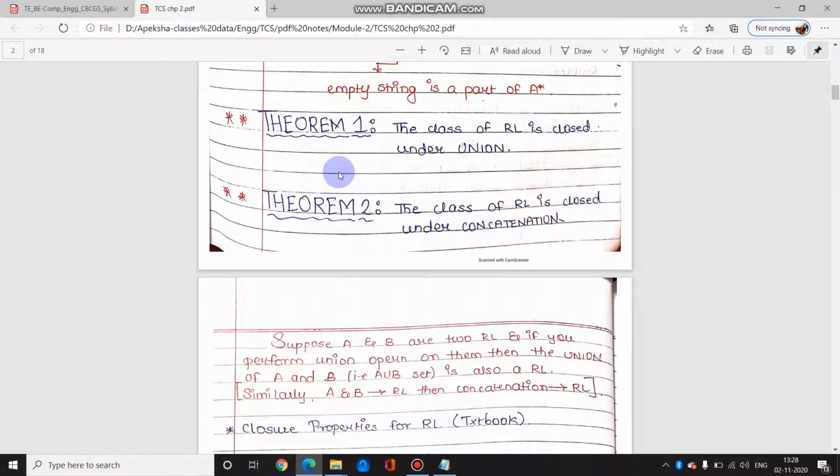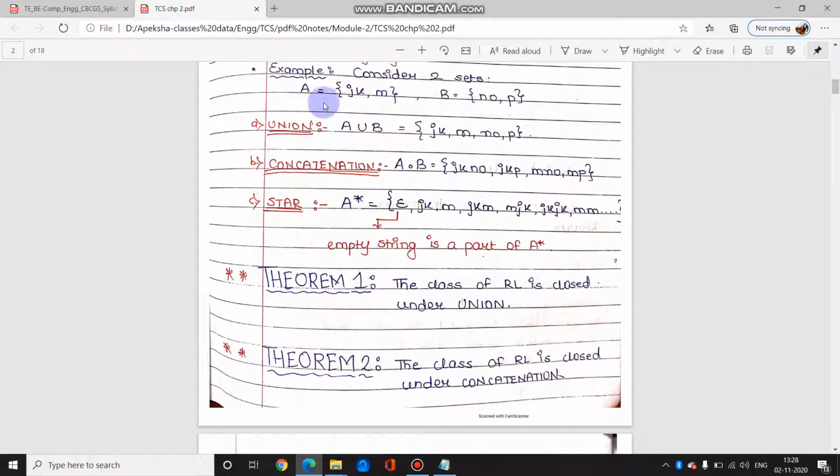The next important theorem I want to discuss, as I mentioned before, is that the class of regular languages is closed under union. For example, if your set A and set B are regular languages, then the union operation or the concatenation operation performed on them gives a set. So if sets A and B are regular, then the union set will be a regular language, and the concatenation of those sets is also a regular language.